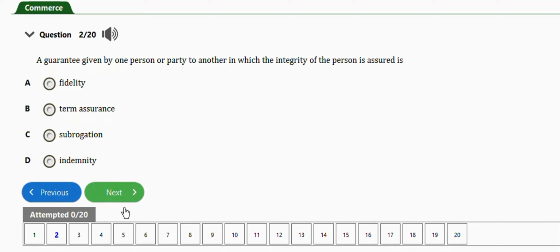Next question is this one. It says, a guarantee given by one person or party to another in which the integrity of the person is assured is. So this is just like the first question we just answered. So the right answer here is still option A, fidelity.